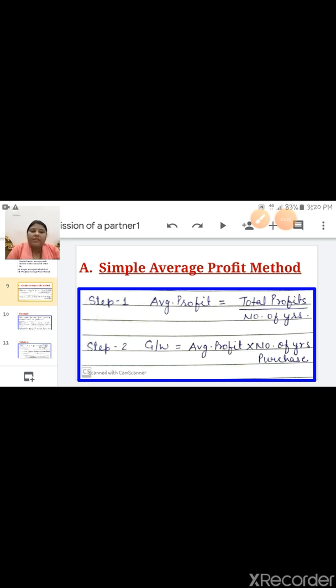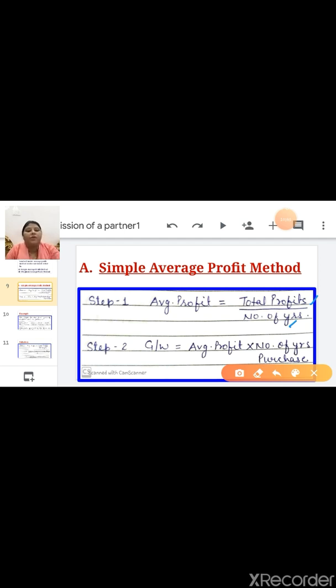The step 1 is average profit. First of all, you have to calculate average profit is equal to total profit upon number of years. Total profit, how many years of profit are given, you have to add and divide by number of years. In this way you can find out average profit.